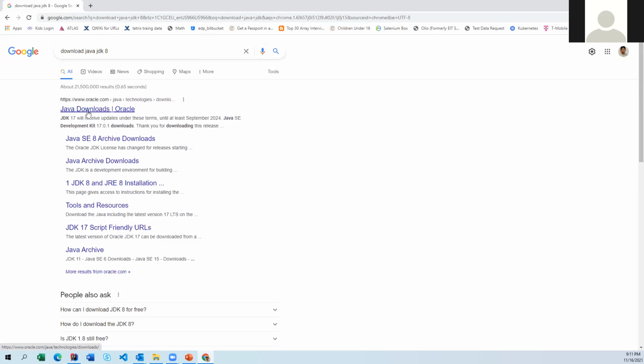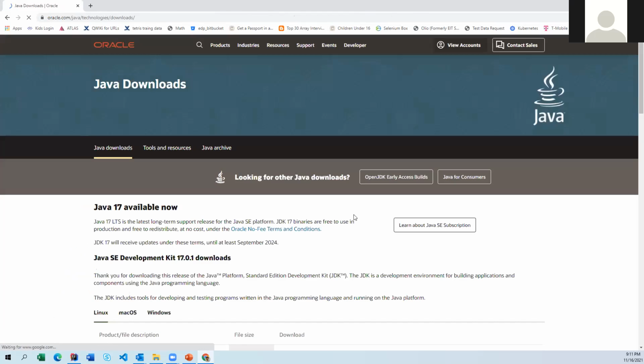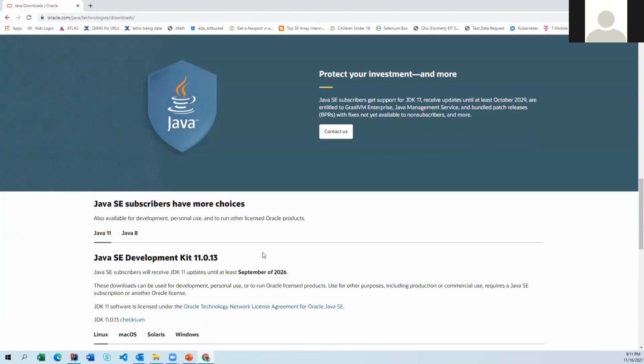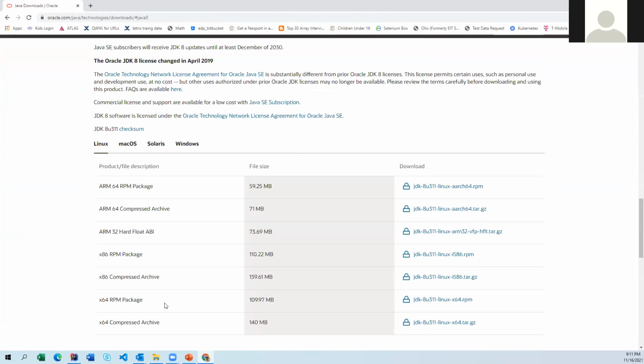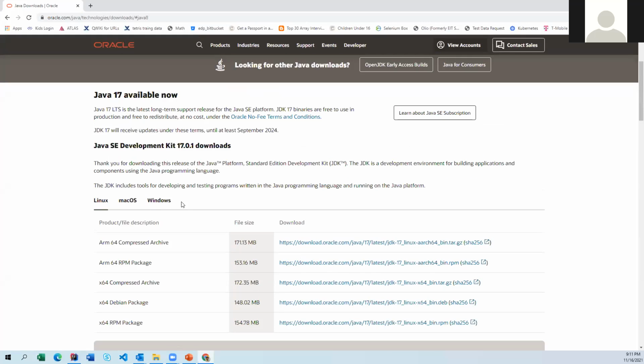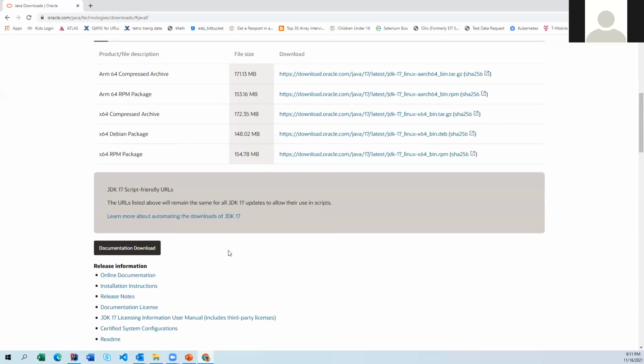Okay. So now I'm going here, Java downloads. This is the Java download page. If you notice here, so many things are there, like Java 11, Java 8, or Java 17. But we are not into that level. Java 17 is the latest version which is available, but Java 8 itself is used by 90% of companies, right. Only now they started migrating their projects to Java 11. Okay, people who are going to start Java projects currently are using Java 11.